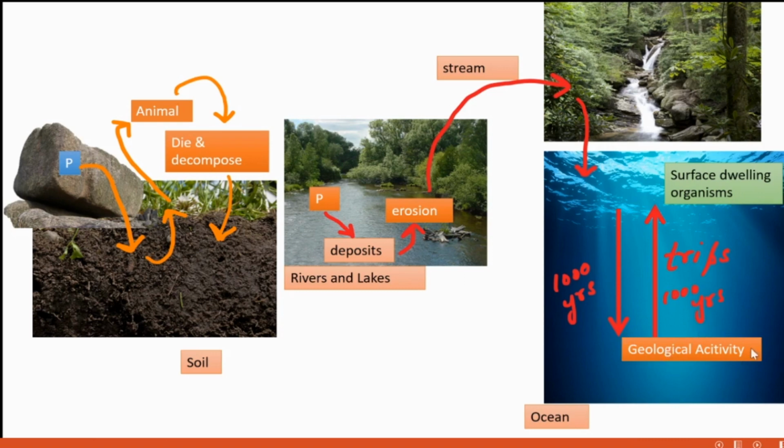Those amounts locked up in the bottom sediment become available again only because of geological activity that may lead to upliftment of the ocean floor. Only then will it become available. It means the phosphorus locked up in the bottom sediment of the ocean floor. So that's about the phosphorus cycle.